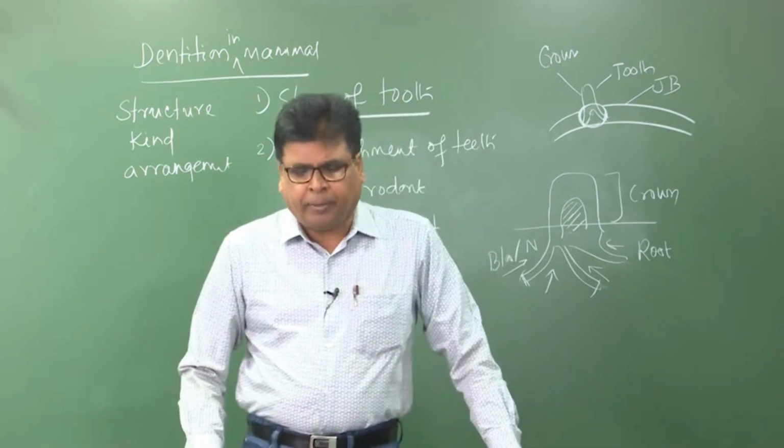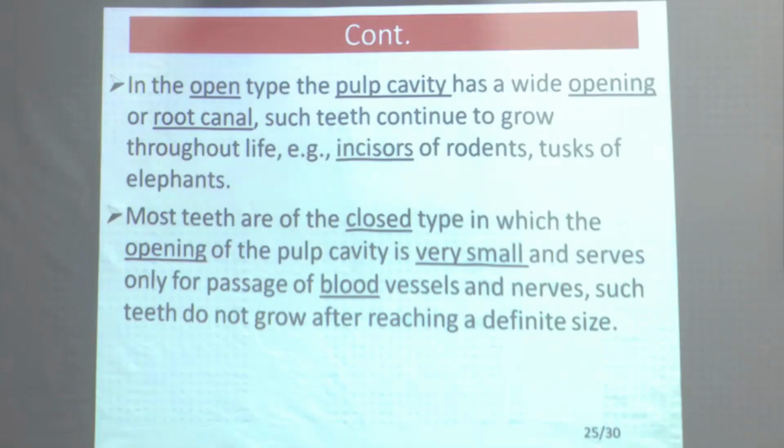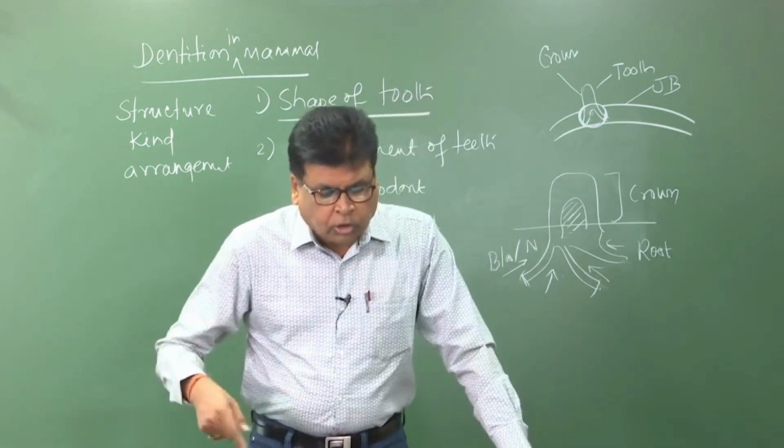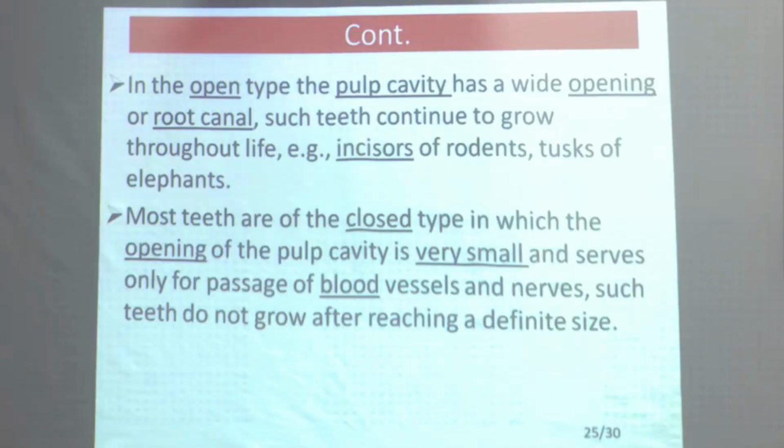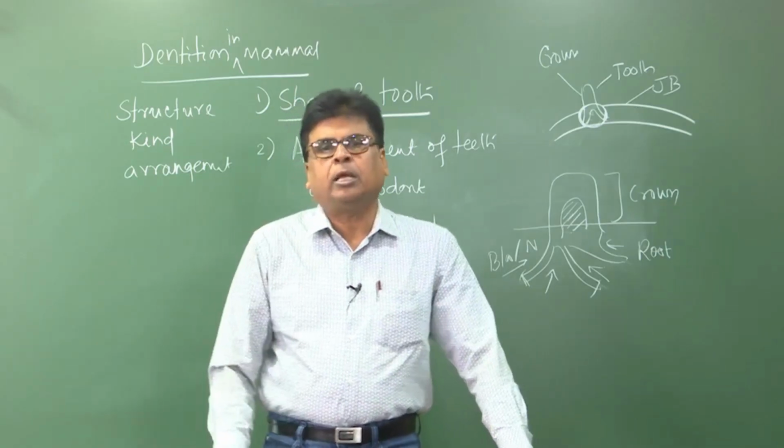In open type, the pulp cavity has a wide opening or root canal. Such teeth continue to grow throughout life. For example, the incisors of rodents, for example the rabbit, and also the tusk of an elephant, are generally of open type. Most teeth are of closed type, in which the pulp cavity is very small and serves only for the passage of blood vessels and nerves. Such teeth do not grow after reaching a definite size. In case of us, in case of humans, we actually possess the closed type of teeth.